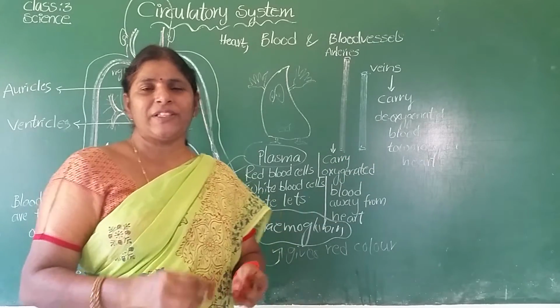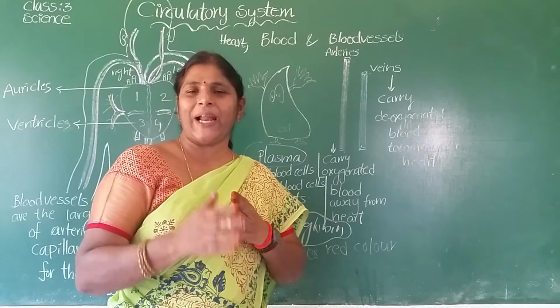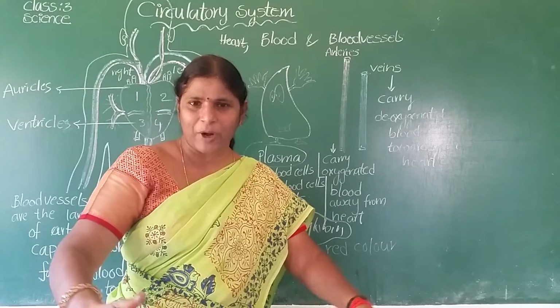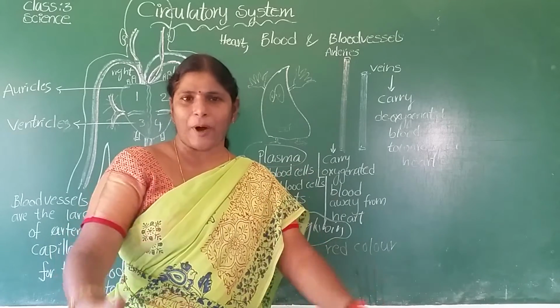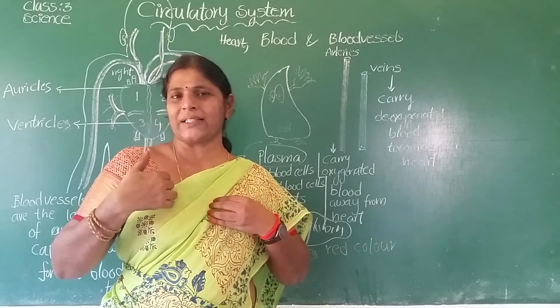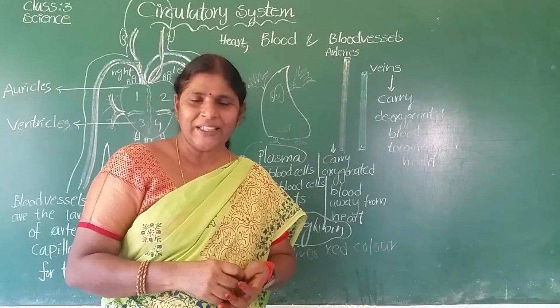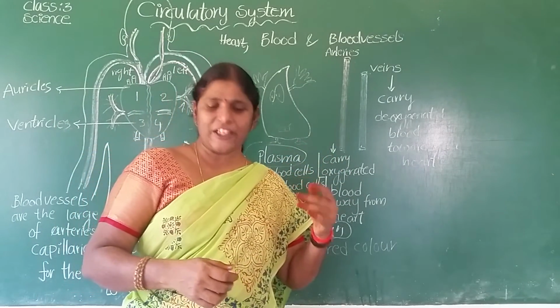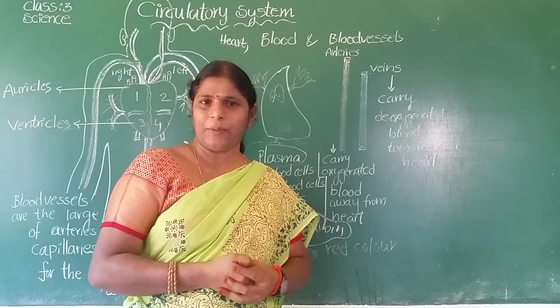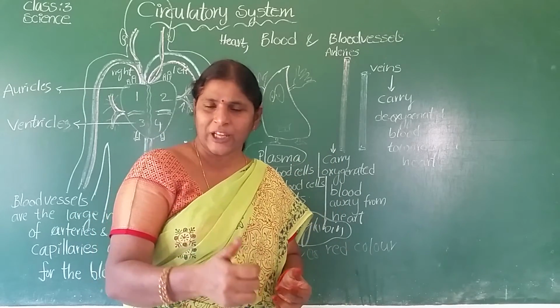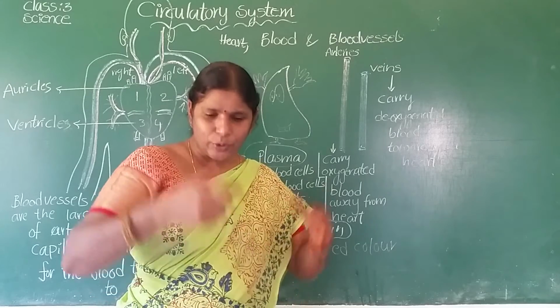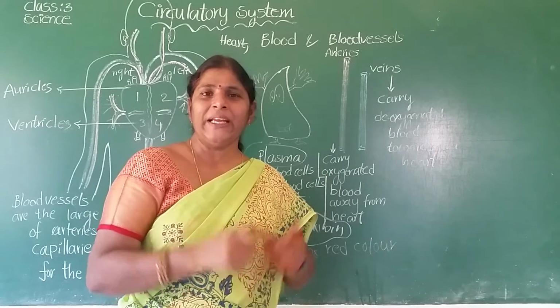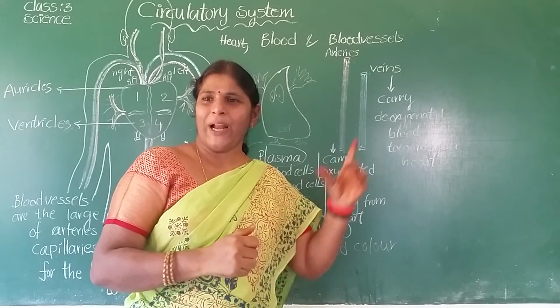Blood vessels means tubes. Those carry the blood from the heart to all parts of the body, and from all parts of the body back to the heart, lungs, and brain. Is it clear? So blood is always transported to each and every cell of the body. Children, who transports the blood, who carries the blood to each and every part of the body? Yes, you are right. Blood vessels.